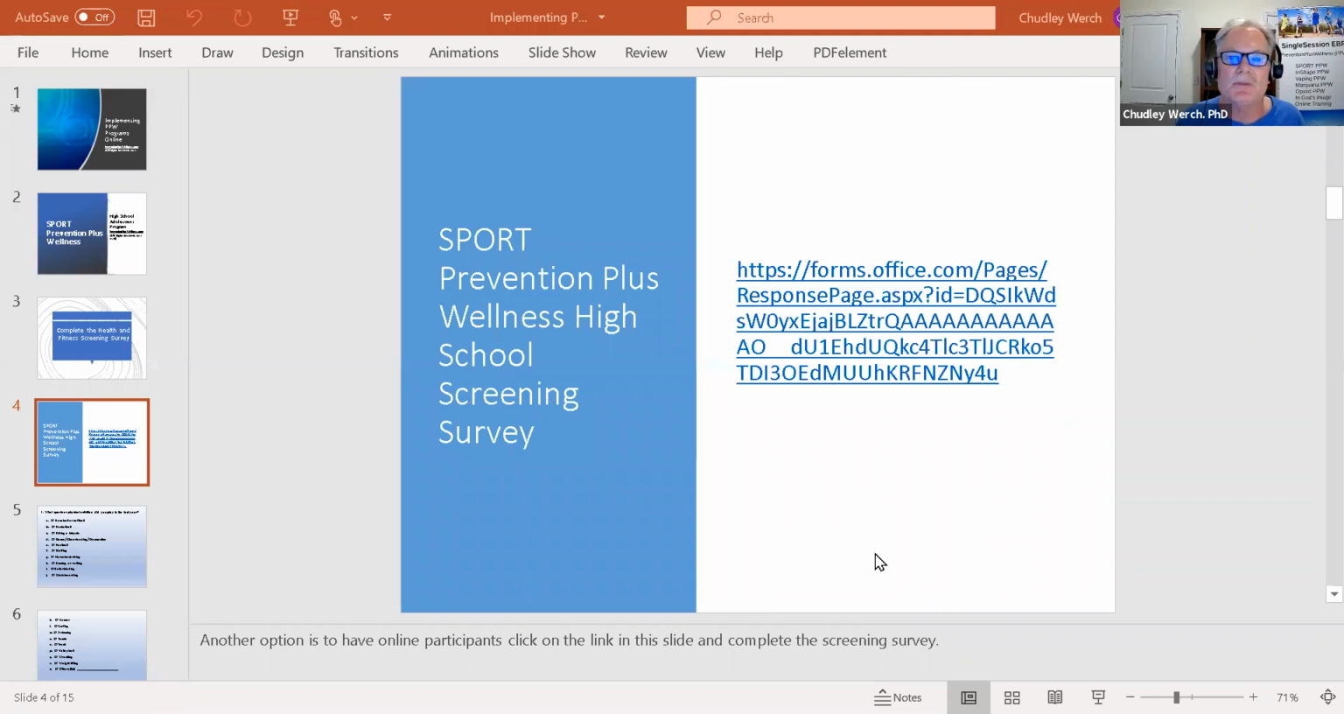This is a new option that we've just added. What we have here is the screening survey in a Microsoft doc. So you can just instruct your youth to click on that link on the right side of that slide.